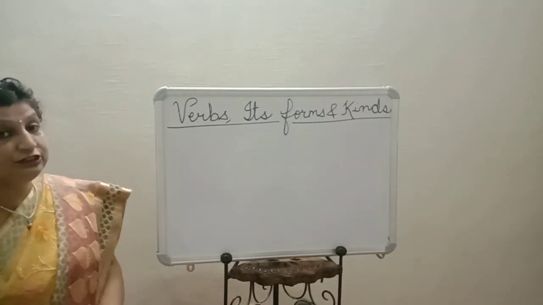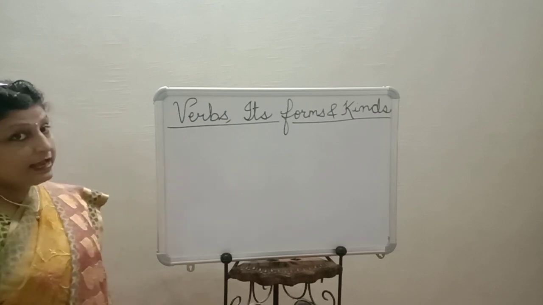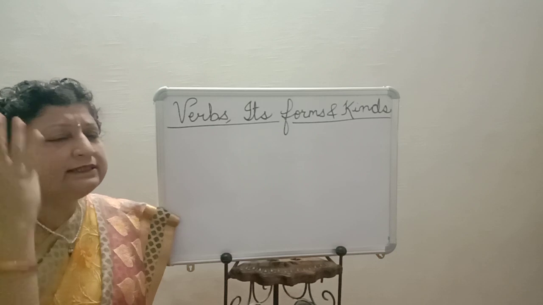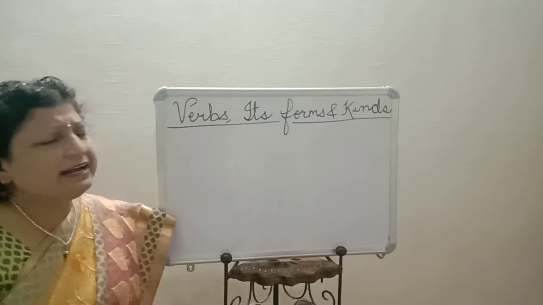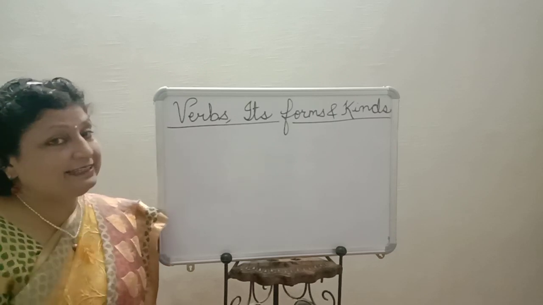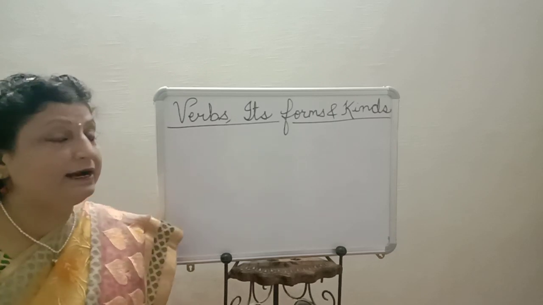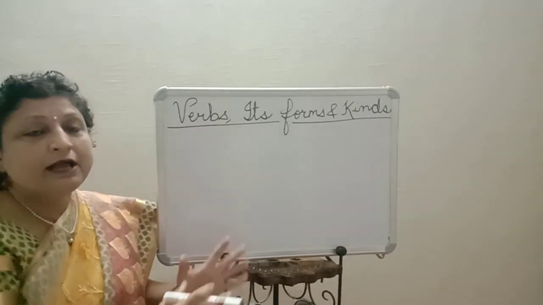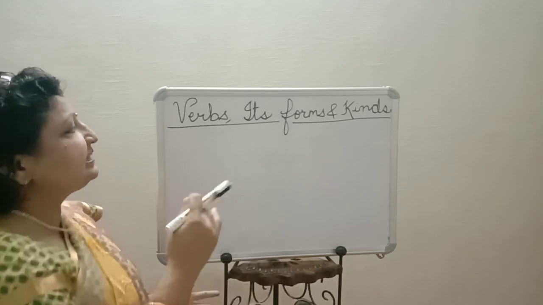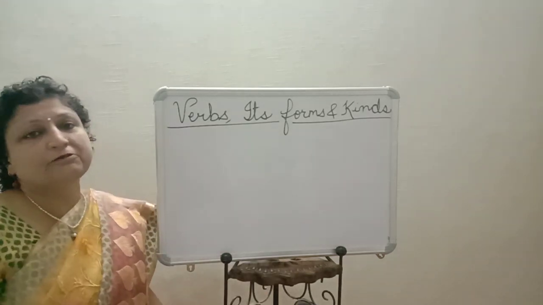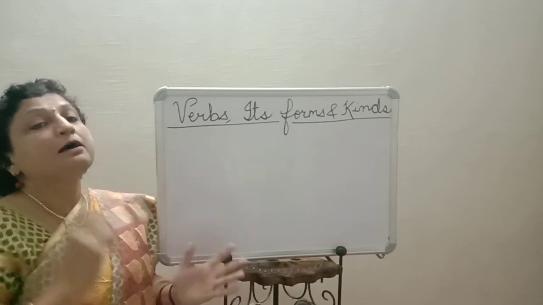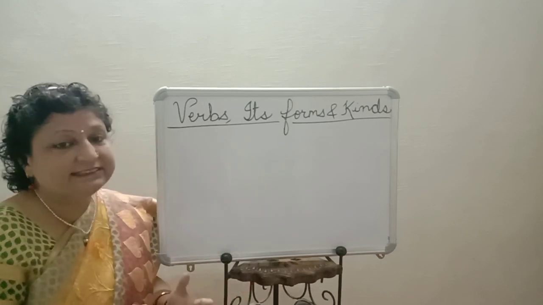Today I am going to tell you something about verb, its forms and kinds. Verb. Now you might be thinking just 4-letter words and it's very easy to understand. But my dear children, it's not so easy. If you understand verb, you will understand the entire grammar. Because there are many forms of verbs: finite forms, non-finite forms, modals, auxiliaries.